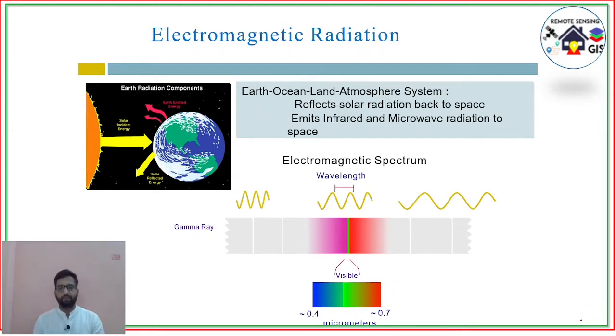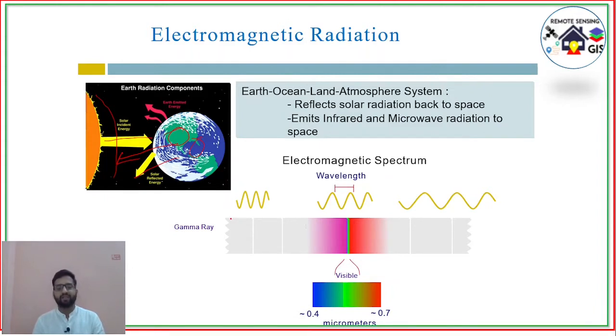When the sun emits energy, it passes through the atmosphere and hits the earth's surface, different objects, that is the land, ocean and other objects. After hitting the object, some of the energy is directly reflected to space and some of the energy is emitted to space.